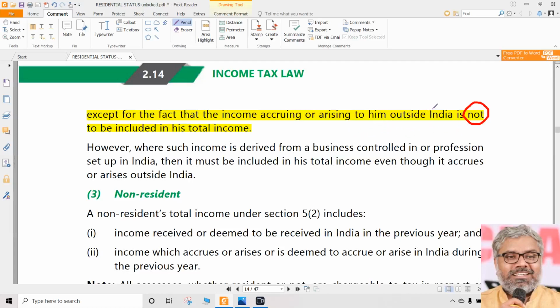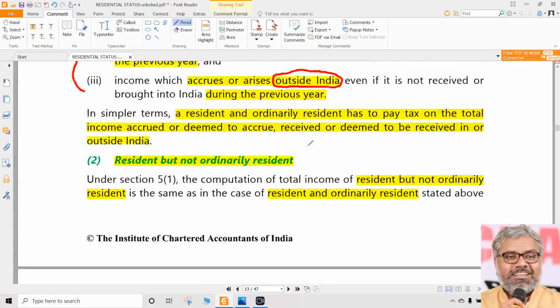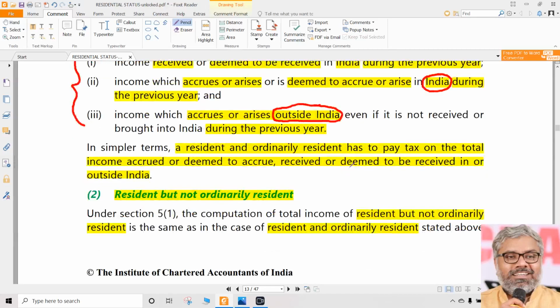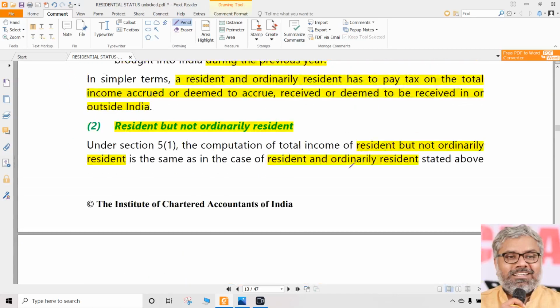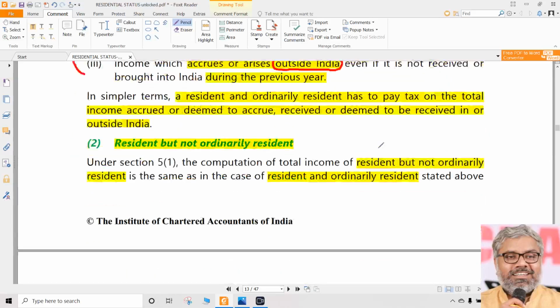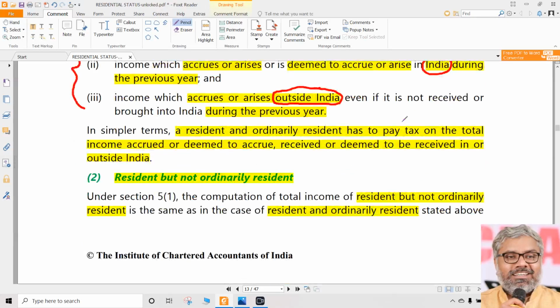Why? Because the income earned or accrued is happening outside India, not within India. If it accrued in India, taxable. If it is received in India, taxable. If it is accrued outside India but received in India, still taxable, because one of them is enough. Accrued also taxable, received also taxable, but when will it be taxable? Only when it has been either accrued or received within India.